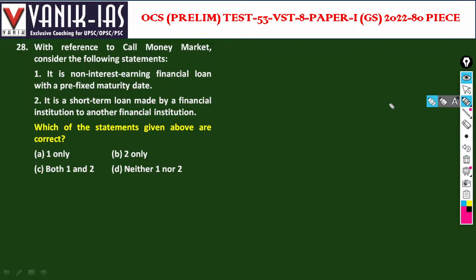With reference to the call money market, consider the following statements. It is a non-interest earning financial loan with a pre-fixed maturity rate. It is a short-term loan made by one financial institution to another financial institution. This is right. So it is not non-interest, that statement is wrong. There is interest.